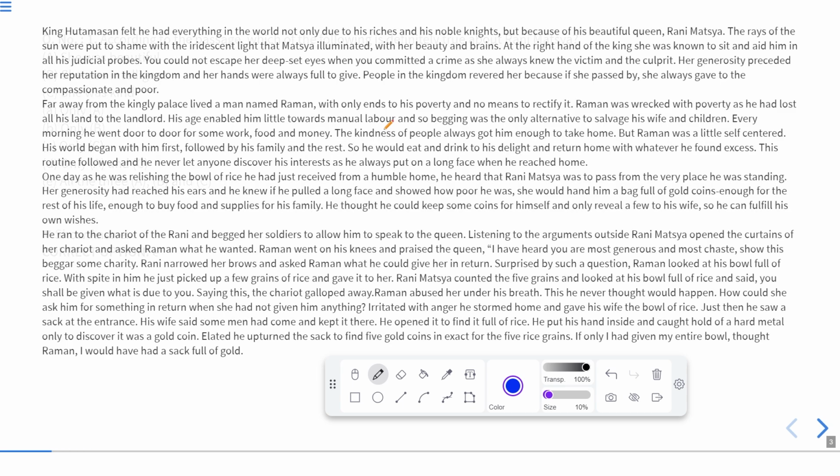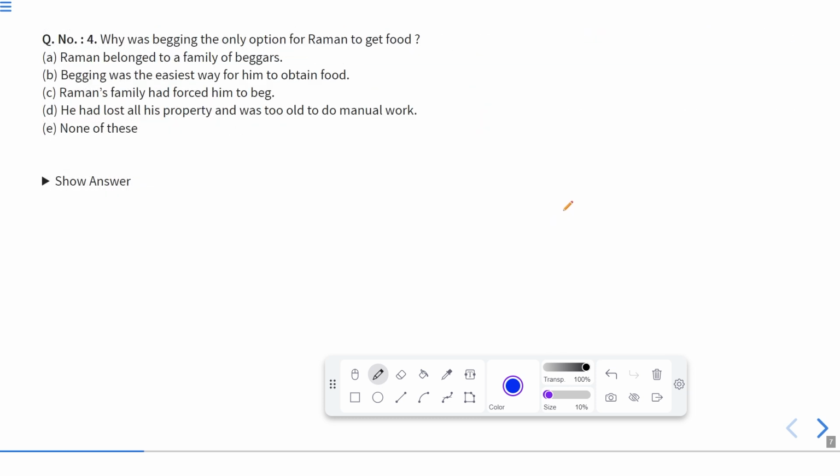Now, if you go back to the passage, it is written, with no means to rectify it, Raman was plagued with poverty and he had lost all his land to the landlord. His age enabled him little towards manual labor. So, begging was the only alternative to salvage his wife and children. Okay, so according to this, obviously, the correct answer will be D, that is, he had lost all his property and he was too old. It means he was so old that he could not do work manually. So, obviously, D will be the correct answer.